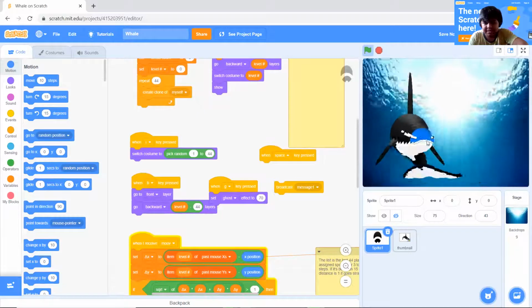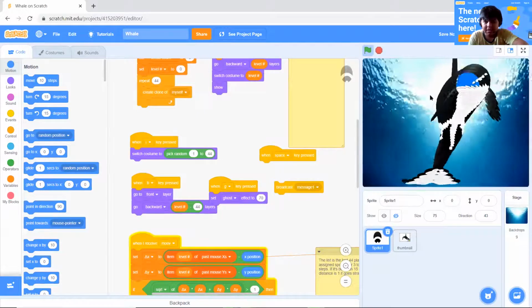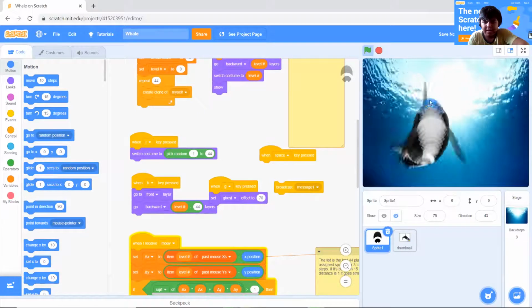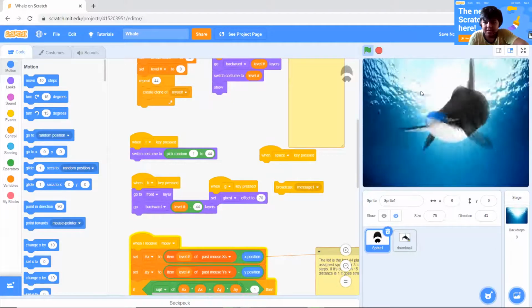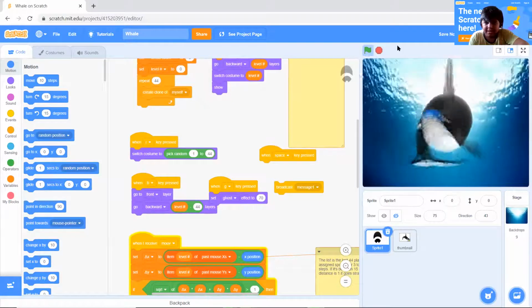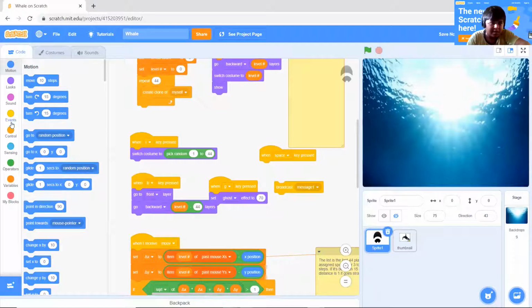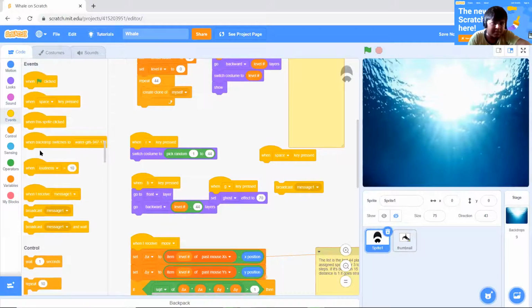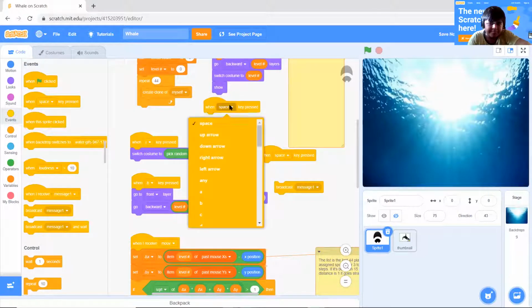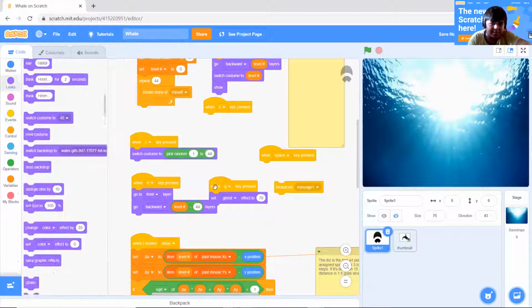Like I just added this, so now I can even add some more effects like this. You can also add a color effect. Now if you want, let's add another effect that says when C pressed, we want to change the color effect.